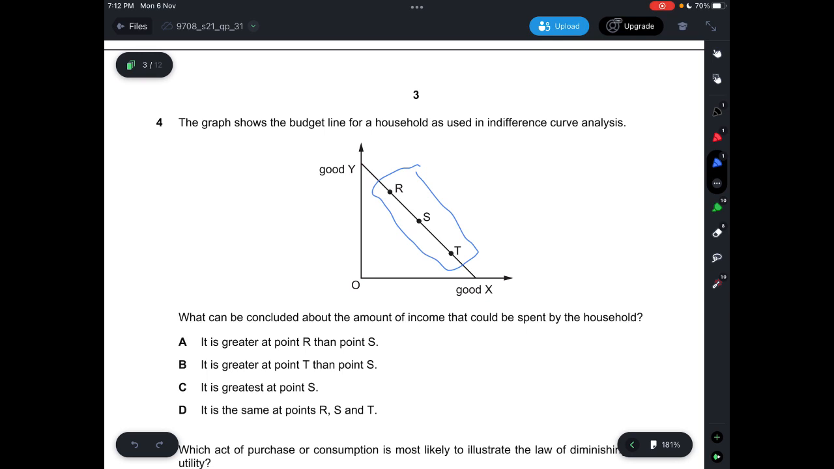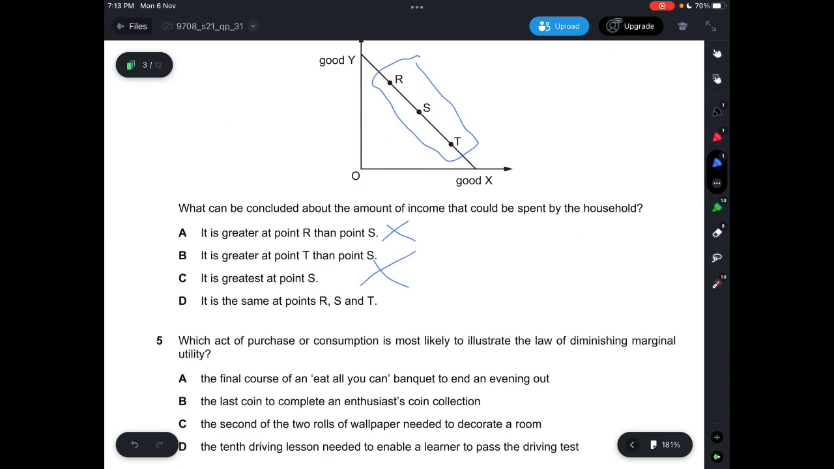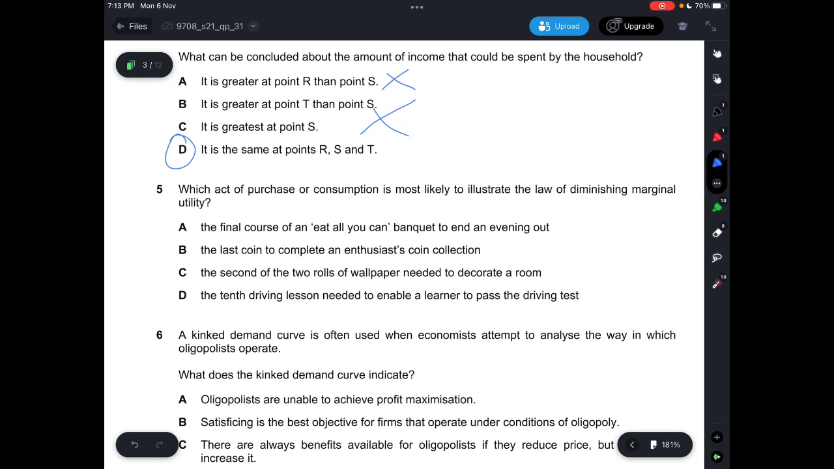A, it says it is greater at point R and point S. This one is wrong. Actually, B and C are also wrong because anything that says greater will be wrong, because everything is on the same curve. So D, it says it's the same at points R, S and T. That's correct because they are on the same line and that's the maximum amount of income that they can spend. Question 5, which act of purchase or consumption is most likely to illustrate the law of diminishing marginal utility?